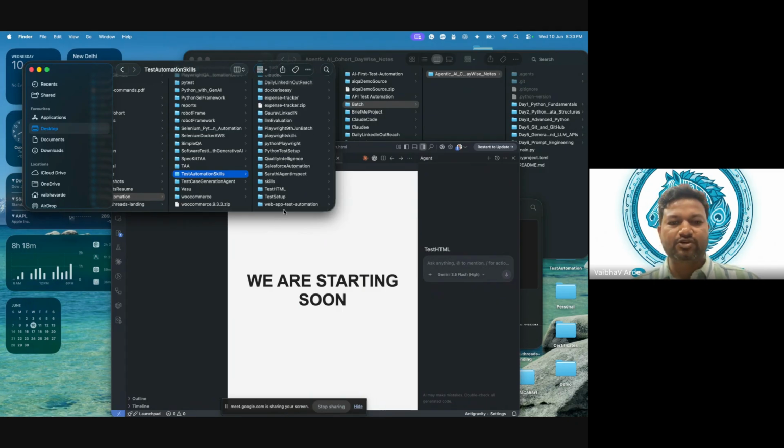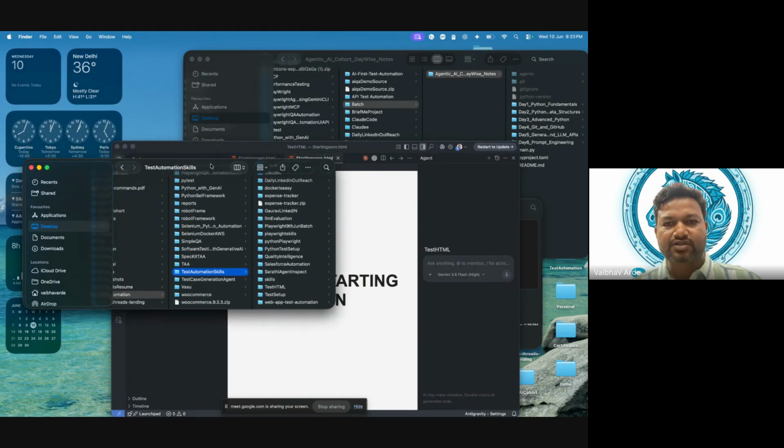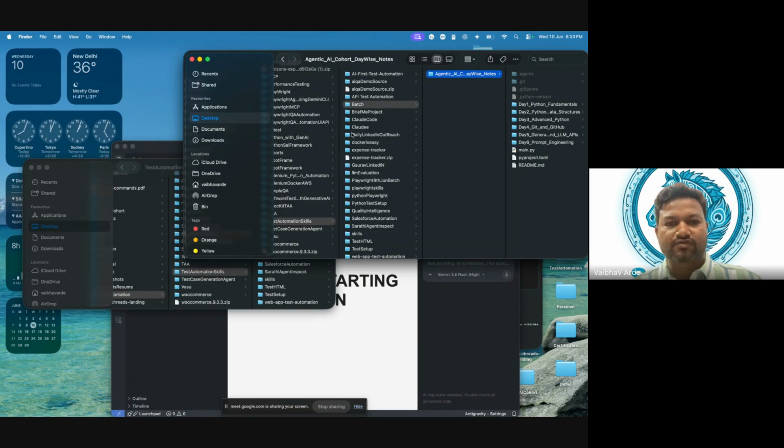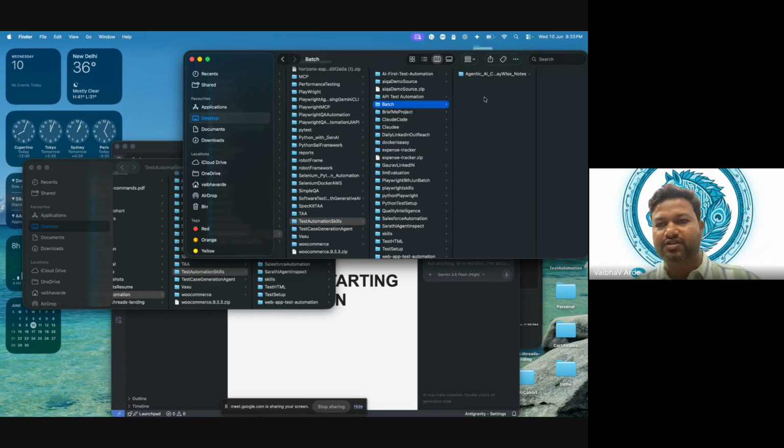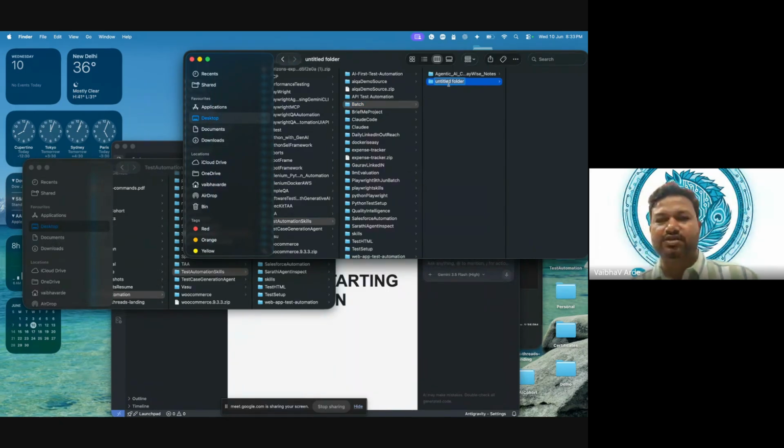First, I will create one folder. In this folder I will create a new folder. This is for agentic AI, right? So I will name it agentic AI 10th June. Fine, so this is my folder.